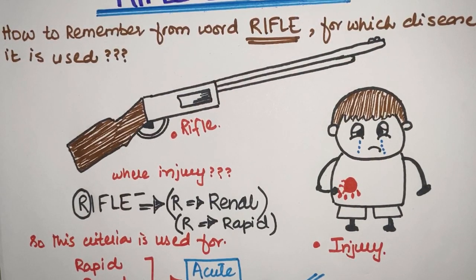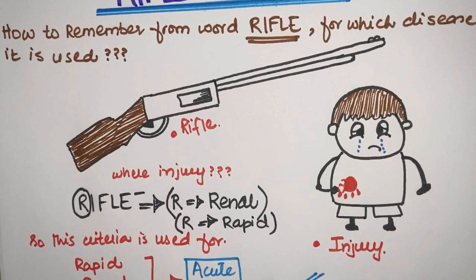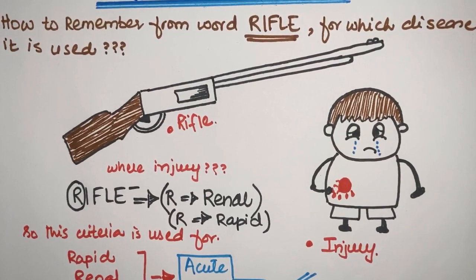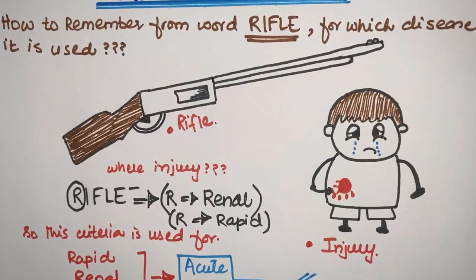So injury will occur. I is for injury. Moving on to the F. Now when injury occurs, gradually that part of the body will start to lose its function. Fine, that part will be unable to perform its function effectively, so failure will start. So F is for failure.